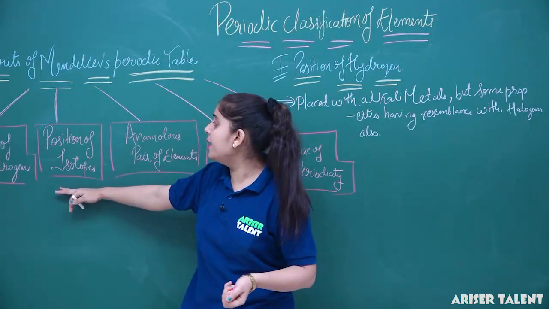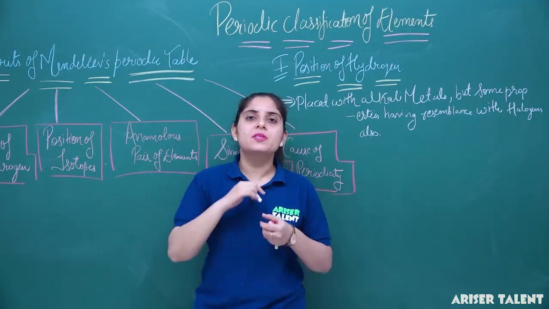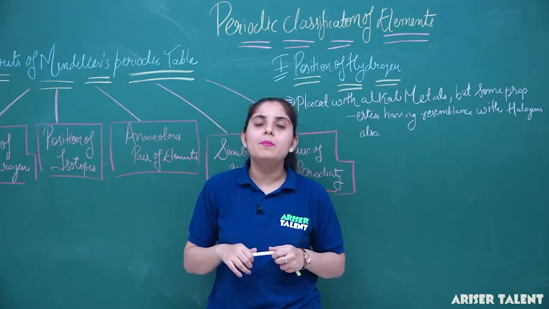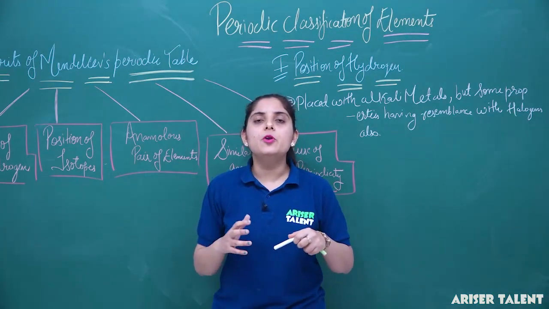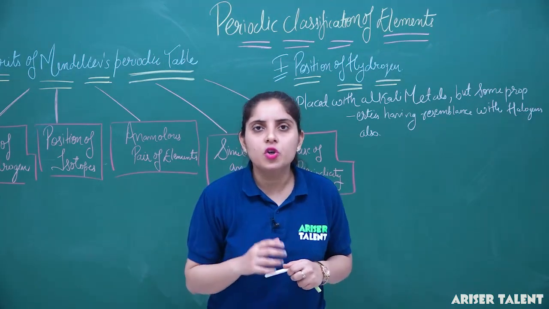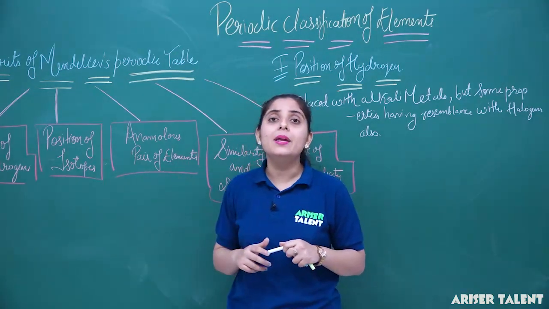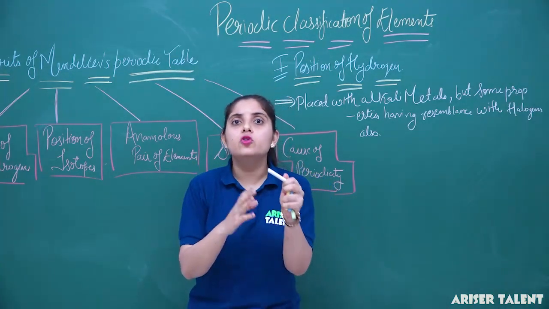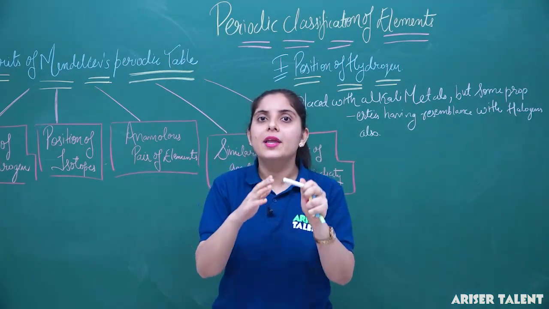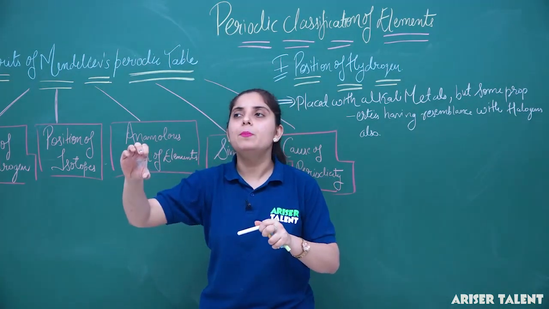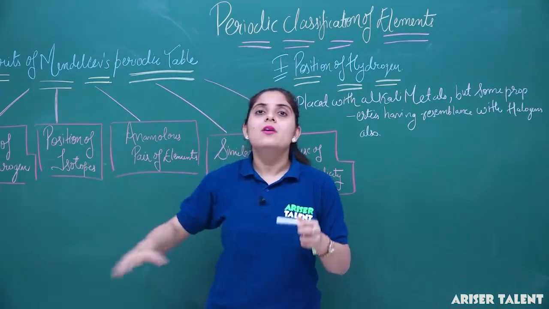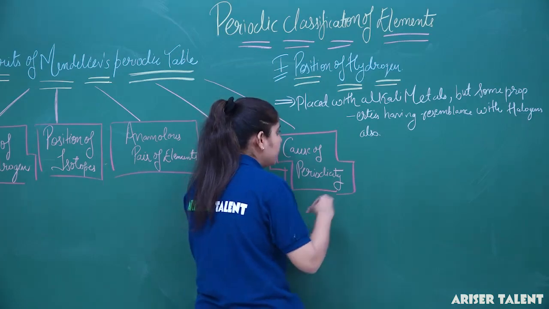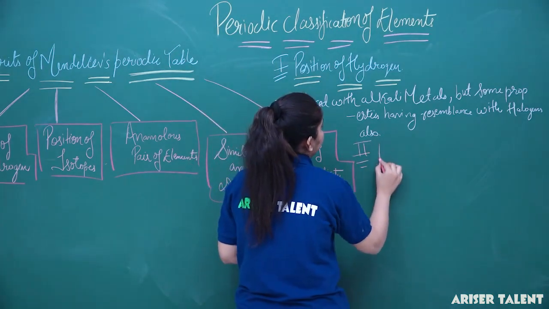Now the second demerit is the position of isotopes. Isotopes of an element are atoms having the same atomic number but different atomic masses. Mendeleev's table does not give an idea about the position of isotopes, that is, how isotopes can be fitted in the periodic table. For example, hydrogen has three isotopes, protium, deuterium and tritium. How can these be placed? The position of the isotopes is not accounted for. So the second drawback is about the position of isotopes.